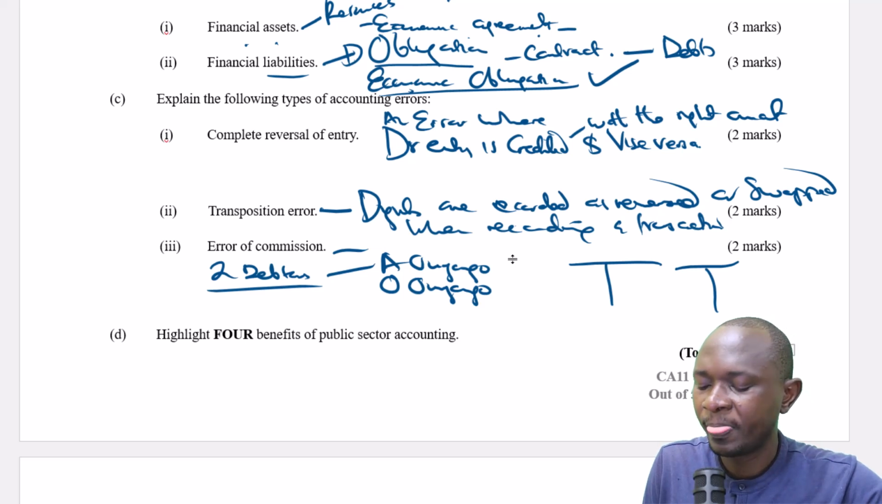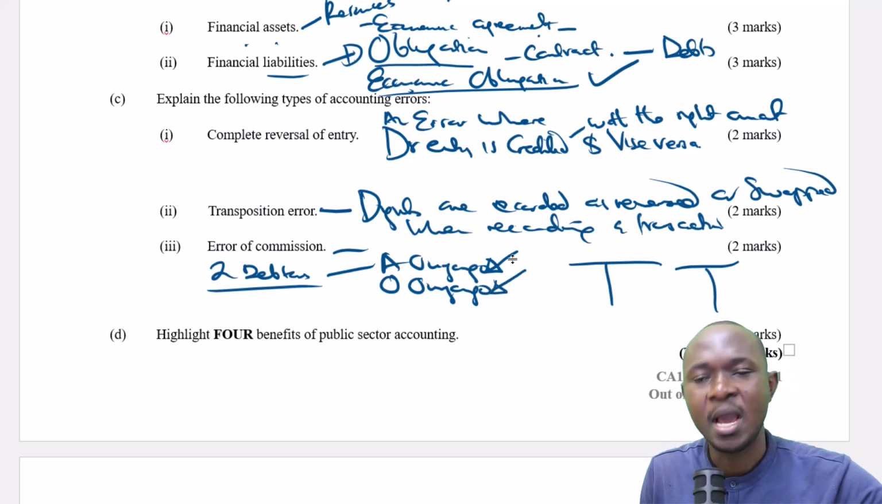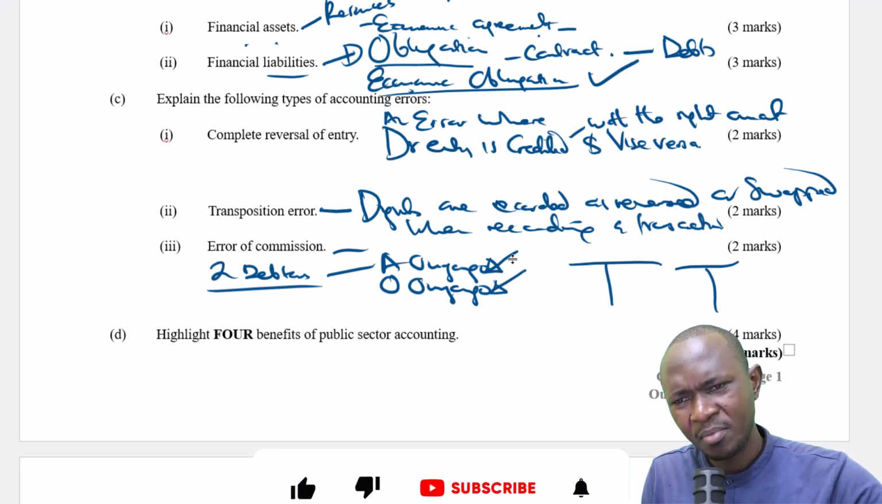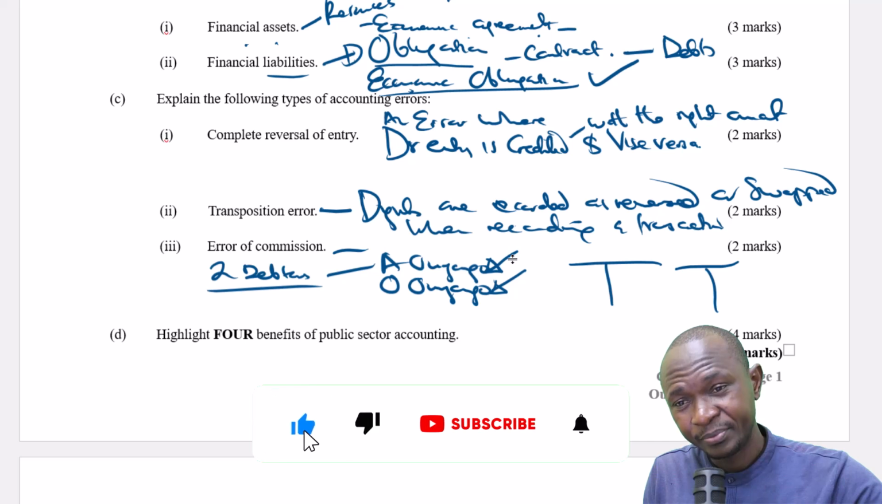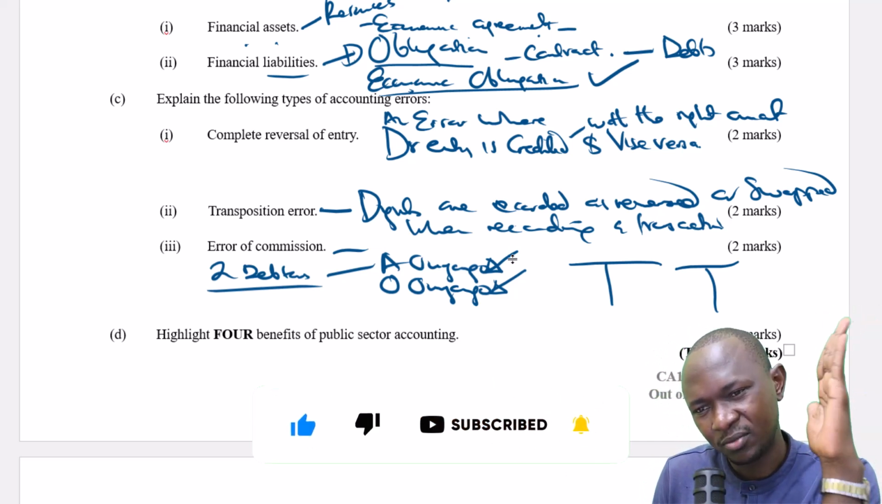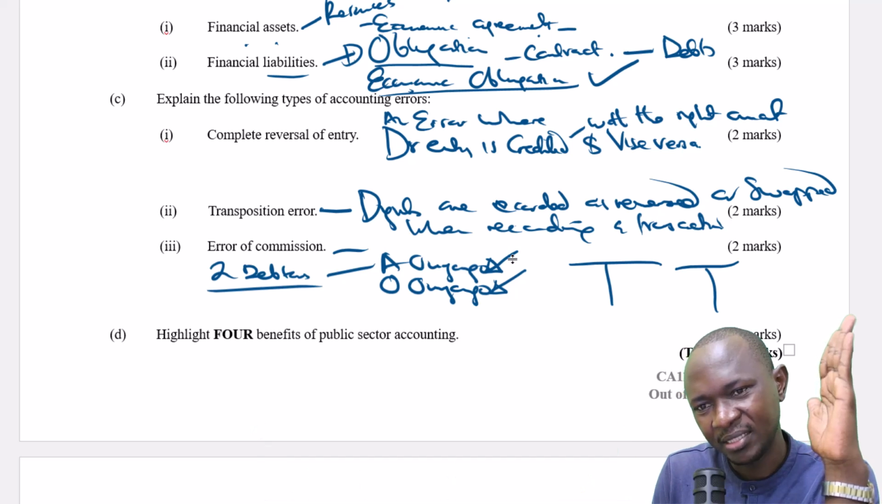So instead of debiting A Onyango, you debit O Onyango. Instead of debiting A Onyango, who is your client, you debit O Onyango. All of them are debtors. So at the end of the day, debtors will not be affected, because all of them are debtors. Debtor total will not be affected.